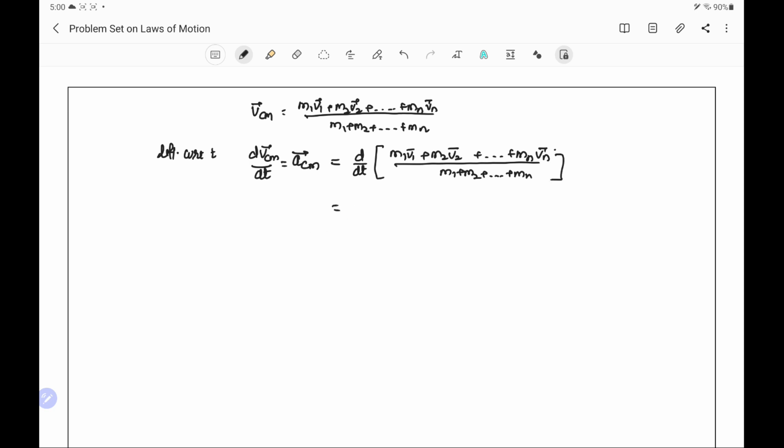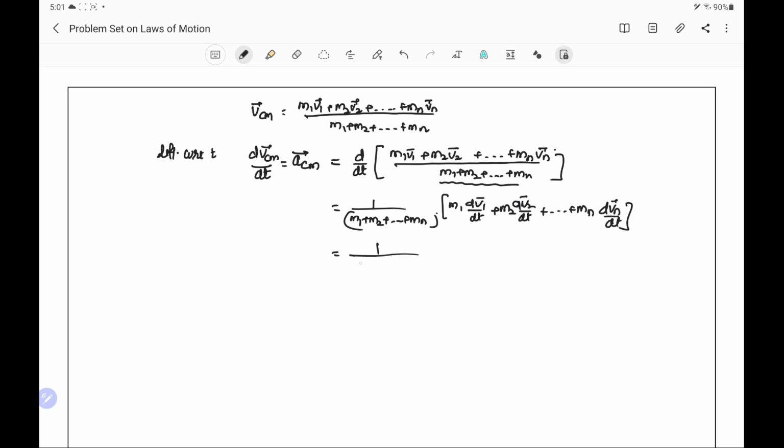And the differential of a sum is the sum of the differentials, so because the denominator m1 plus m2 plus mn is a constant term, it will be taken out. It will be written as 1 by m1 plus m2 plus mn, and the differential will be m1 dv1 by dt plus m2 dv2 by dt plus mn dvn by dt.